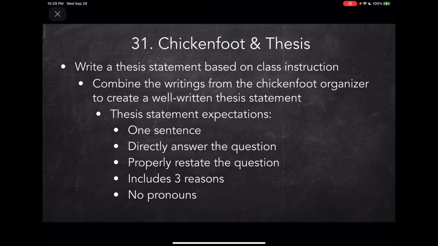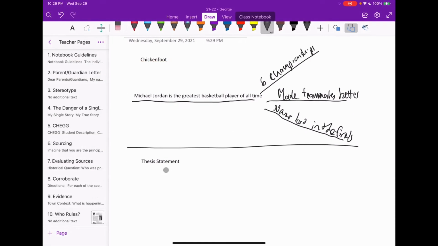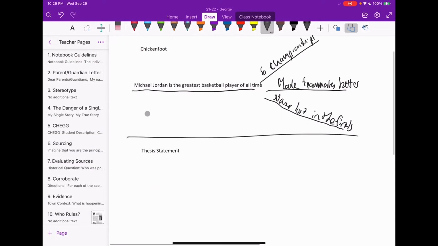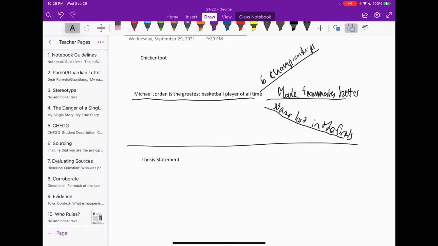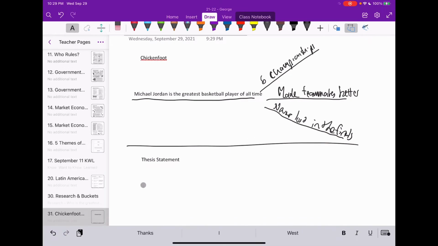So let's go back to your notebook and combine that chicken foot organizer to write a thesis statement. So here we go. I'm just gonna put it right down here. I got my chicken foot organizer above. So I'm gonna write Michael Jordan. I'm not gonna put he was the greatest basketball player of all time.